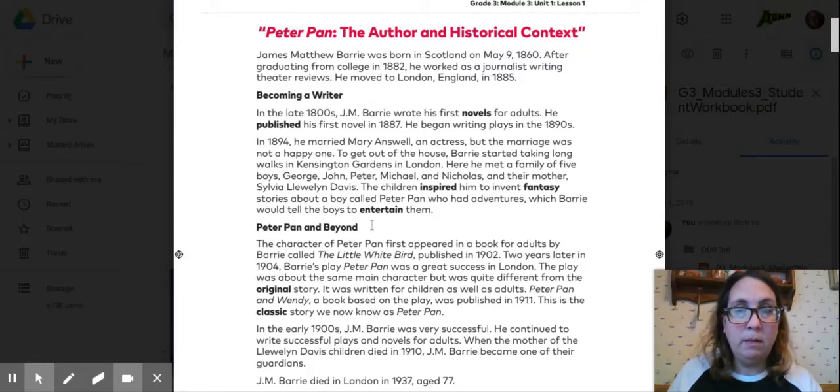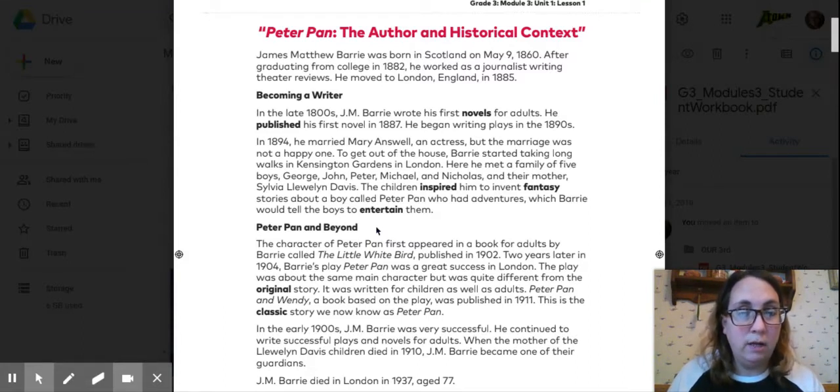Peter Pan and Beyond. The character of Peter Pan first appeared in a book for adults by Barrie called The Little White Bird, published in 1902. 2 years later, in 1904, Barrie's play Peter Pan was a great success in London. The play was about the same main character but was quite different from the original story. It was written for children as well as adults. Peter Pan and Wendy, a book based on the play, was published in 1911. This is the classic story we now know as Peter Pan.